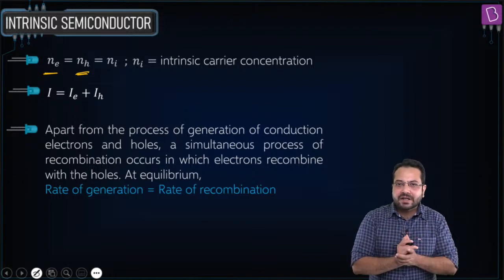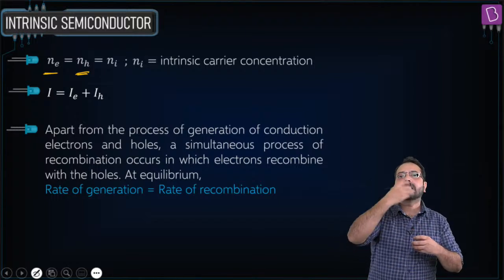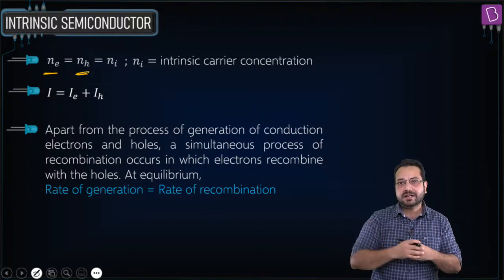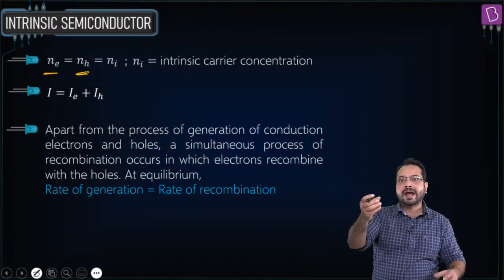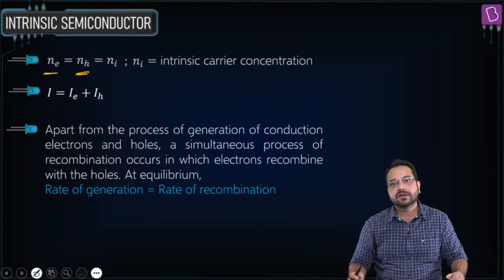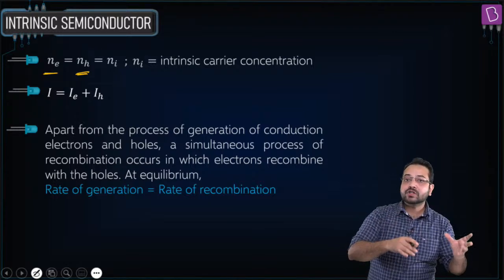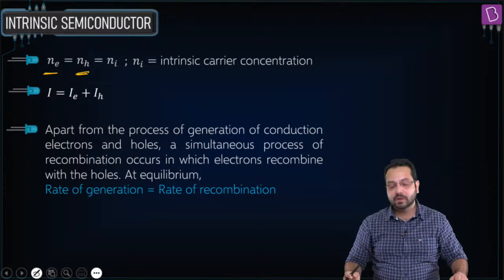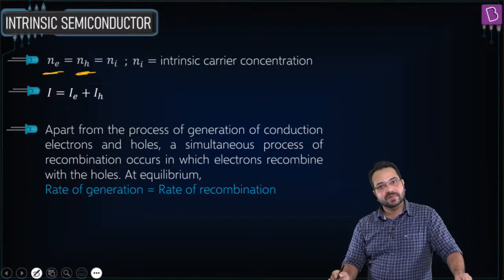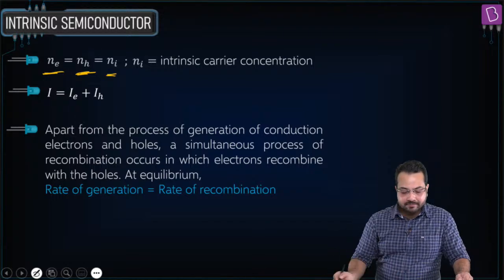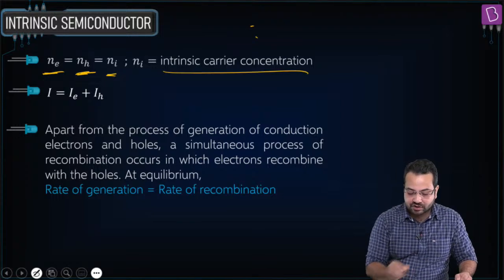Now whenever we have an intrinsic semiconductor, whenever a thermally generated electron is created, simultaneously a hole is also created. So one hole and one electron are simultaneously created. So we have created an electron hole pair. So the number of electrons would be exactly equal to the number of holes. So the concentration of these two charge carriers is going to be the same. Is that correct? And we call it Ni, and Ni means the intrinsic carrier concentration.